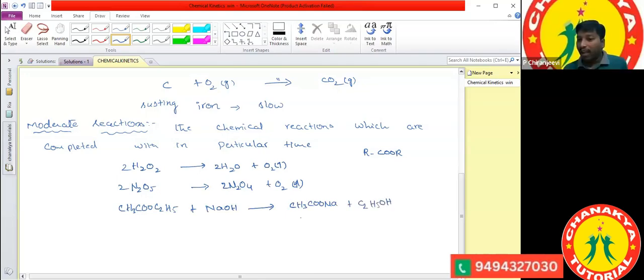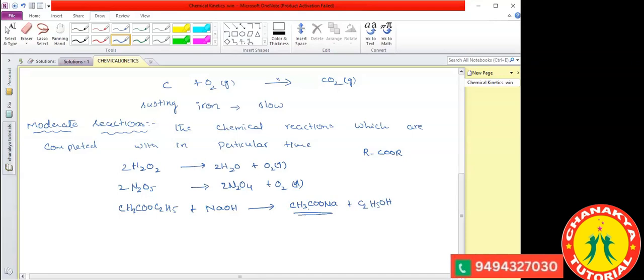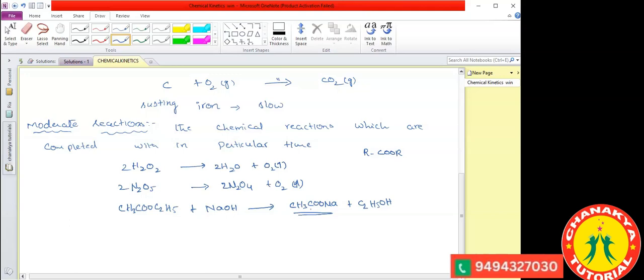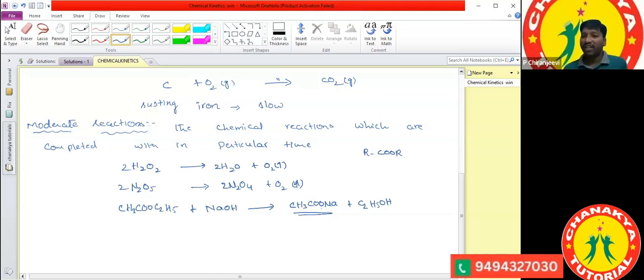So Aditi, whatever you are telling, this we use in soap formation. Sodium stearate, sodium laurate, potassium stearate, potassium laurate are all used in the preparation of soaps.